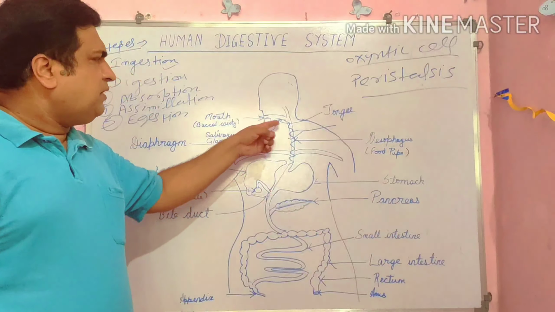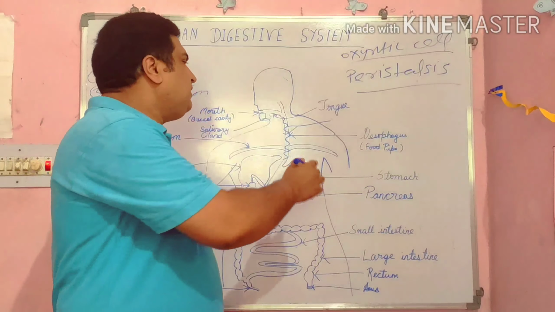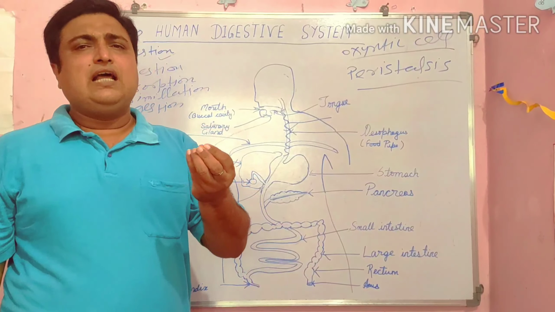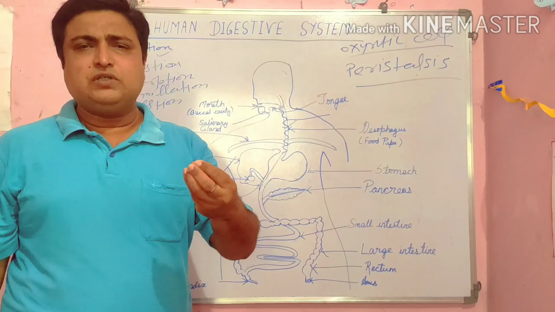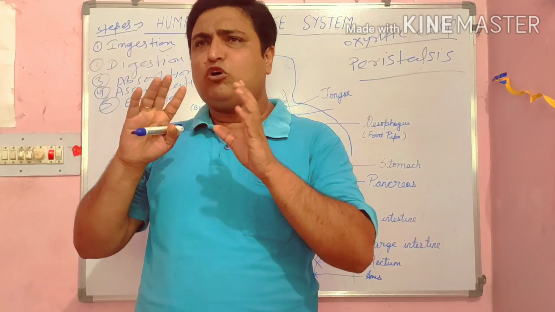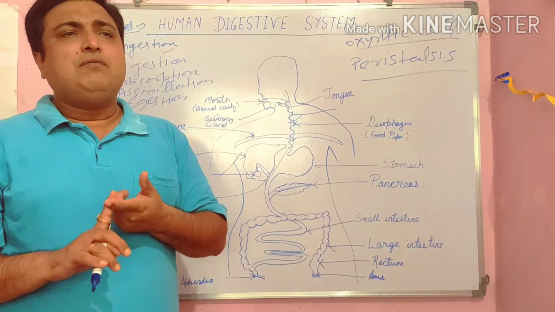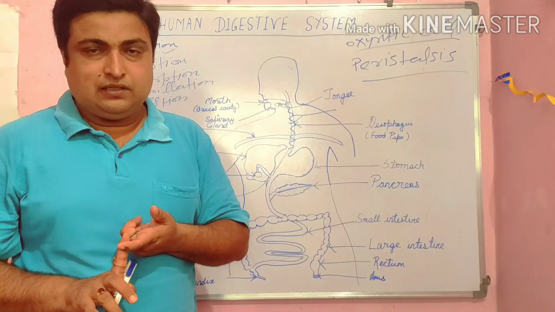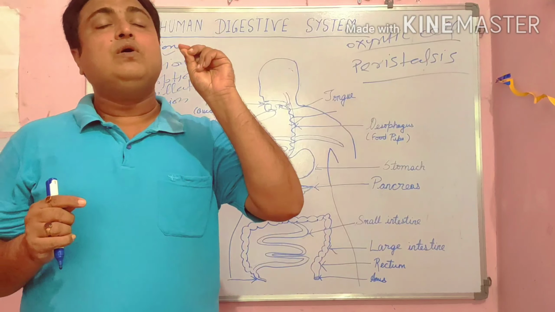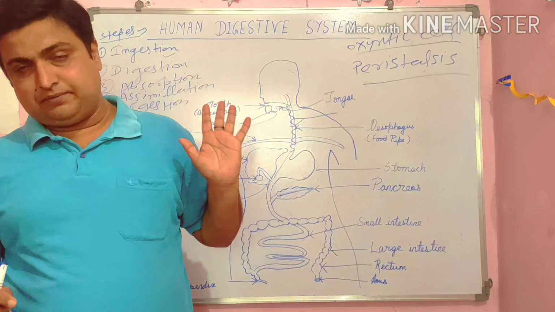After that, saliva secretion takes place by the salivary gland, which is present in the mouth. The salivary gland secretes saliva, and this saliva mixes with food substances and softens them. Salivary amylase enzyme is present in it. This salivary amylase enzyme breaks down carbohydrate into a simple form of sugar, that means the maltose form of sugar.